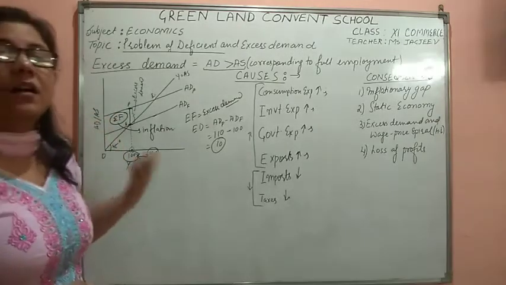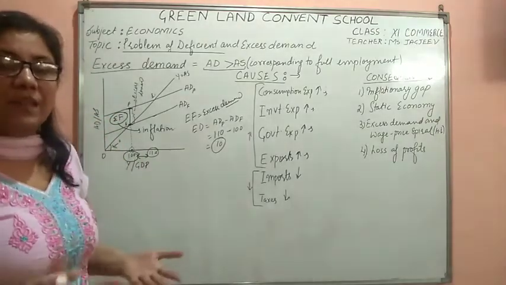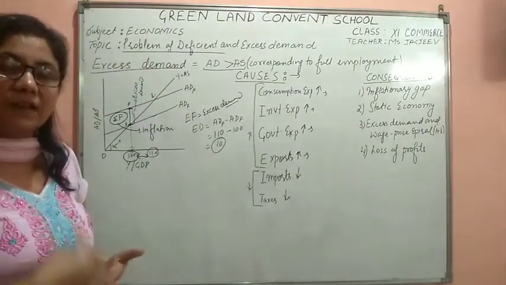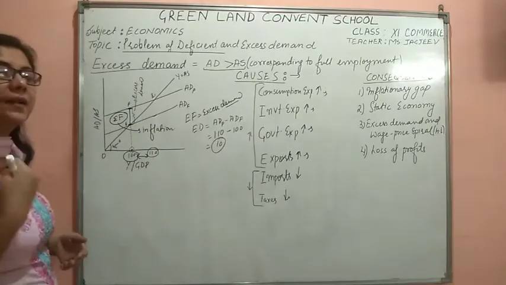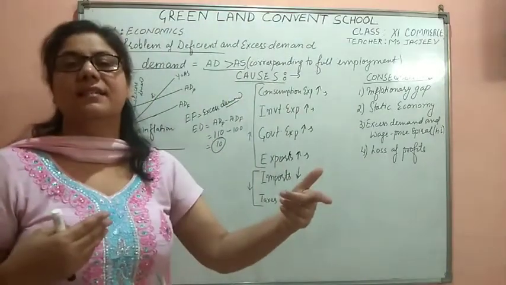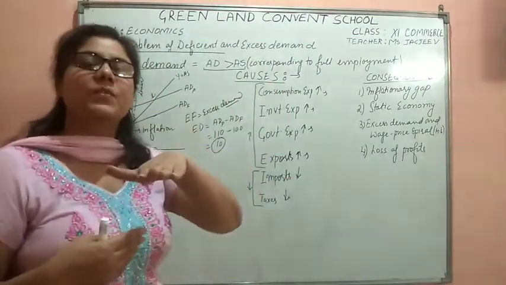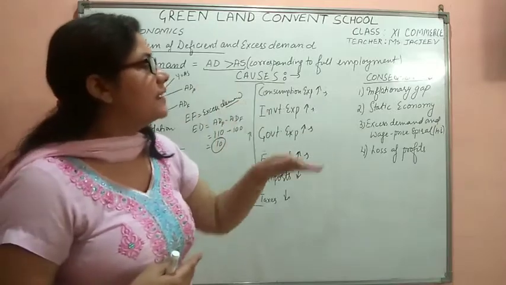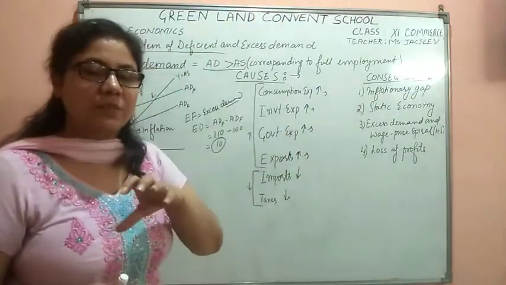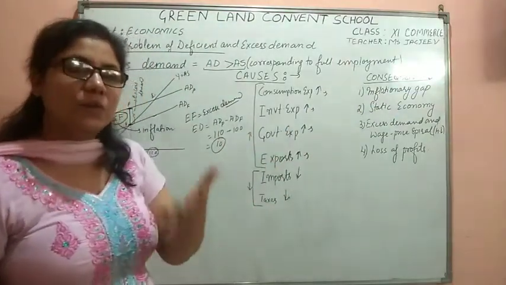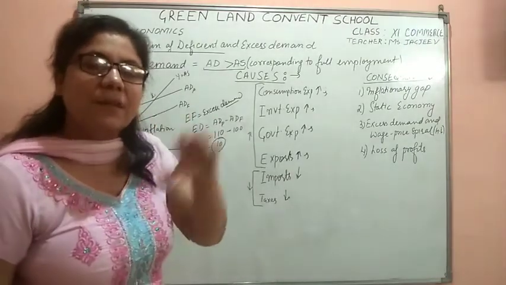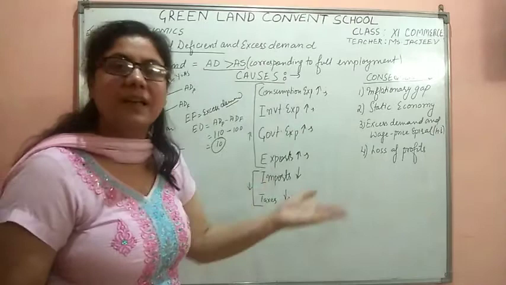So what would happen then in the economy when we are unable to raise the production? Then the ultimate shifting will be towards the prices. When the supply is less and demand is more, the pressure will be on the prices, and that pressure will result in inflation in the economy. Inflation means महंगाई. When the demand is more and supply is less. So this would be the inflationary gap. Excess demand will shift the pressure to the prices.